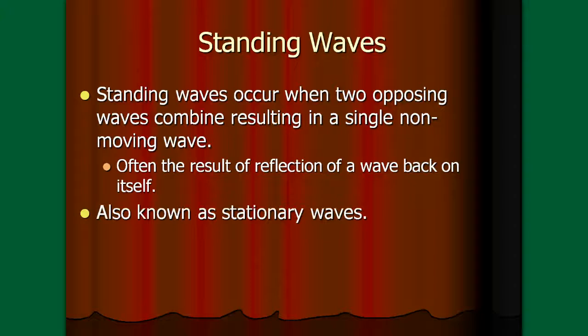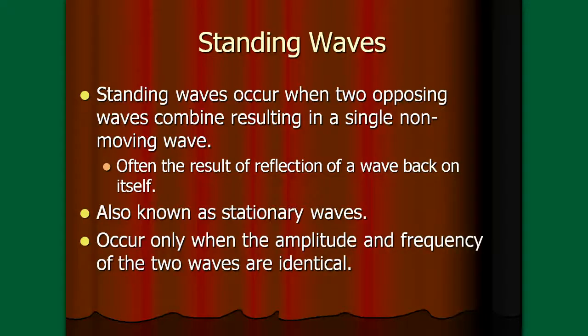They're also known as stationary waves. Did I put that on there? No, I didn't. You might want to write that as a note to yourself, that they are also known as stationary waves. Stationary means they're not moving. It looks like that because it literally looks as if a wave is standing there and not moving from one side to the other, even though it is. Standing waves only occur when the amplitude and frequency of the two waves are identical. The amplitude and the frequency of the wave moving forward and the wave coming back are identical.